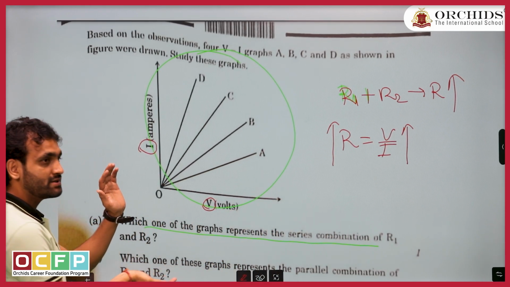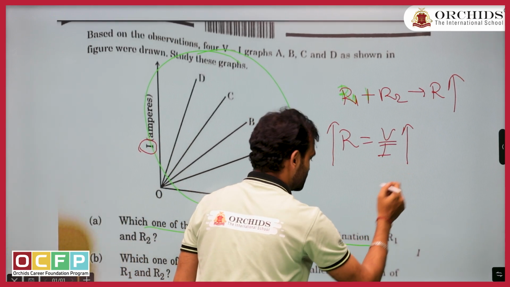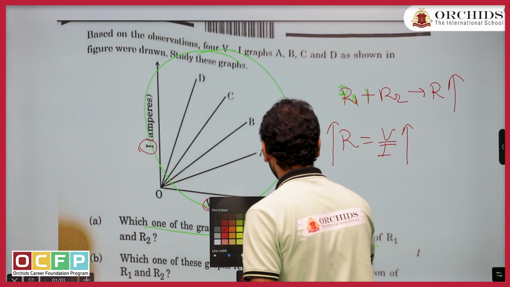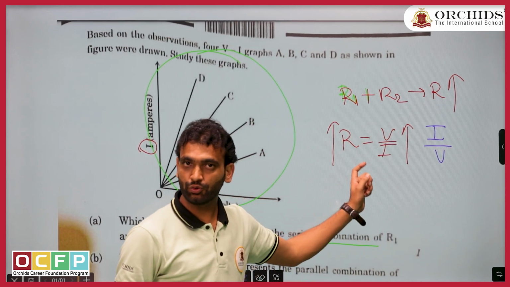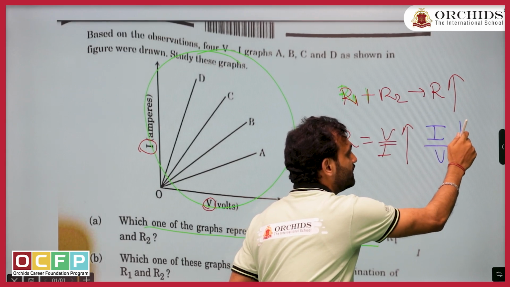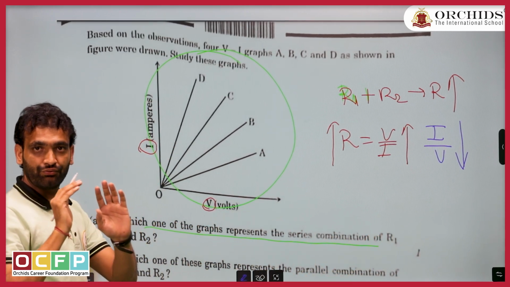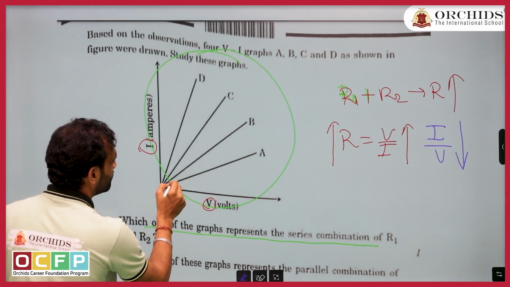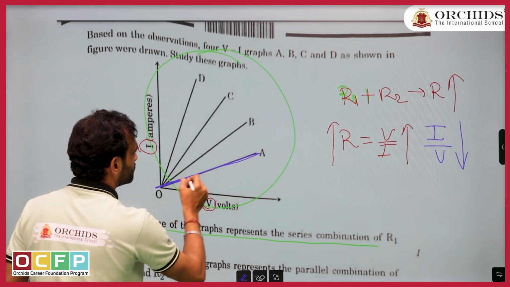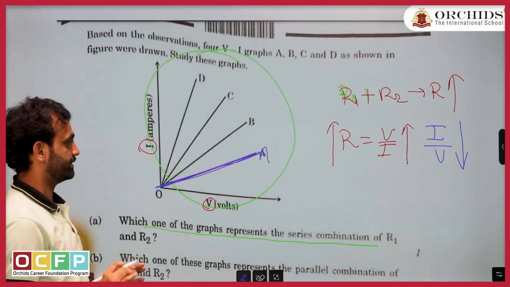That means the graph is reversed. So if V upon I is increasing, can you tell me what will happen to I upon V? Bhaiya, V upon I is increasing, so I upon V will decrease. That means for the series connection, I upon V should be minimum. So the answer is A. Again, let me repeat the question.